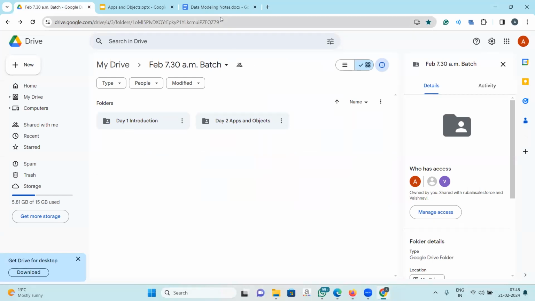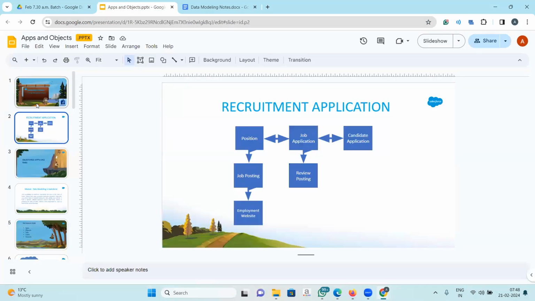Our way of teaching is a very practical way of teaching. We will not teach you topic wise. Rather than that, we will be building an application from scratch right from the beginning. From day one, you will be working on a project called the recruitment application. This was a real life project that we have customized to become a training module. It is a recruitment application that will cater to the HR department. There's a job opening in the organization, we call it the position.